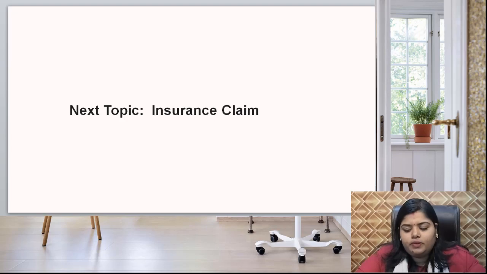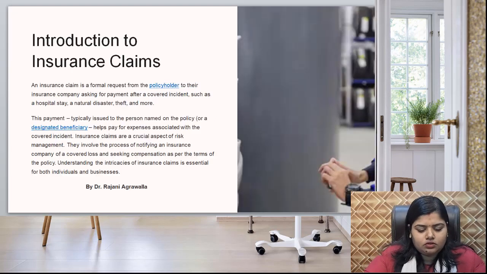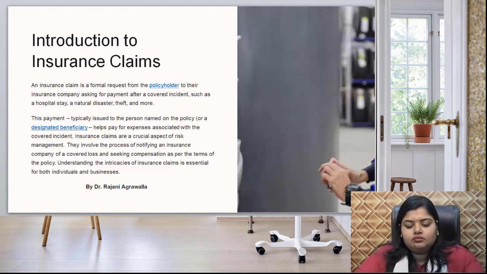Now my next topic is insurance claim. So let us start regarding insurance claim. What do you understand by insurance claim? It is a formal request from the policyholder to their insurance company asking for payment after a covered incident such as a hospital stay, a natural disaster, or theft or anything.